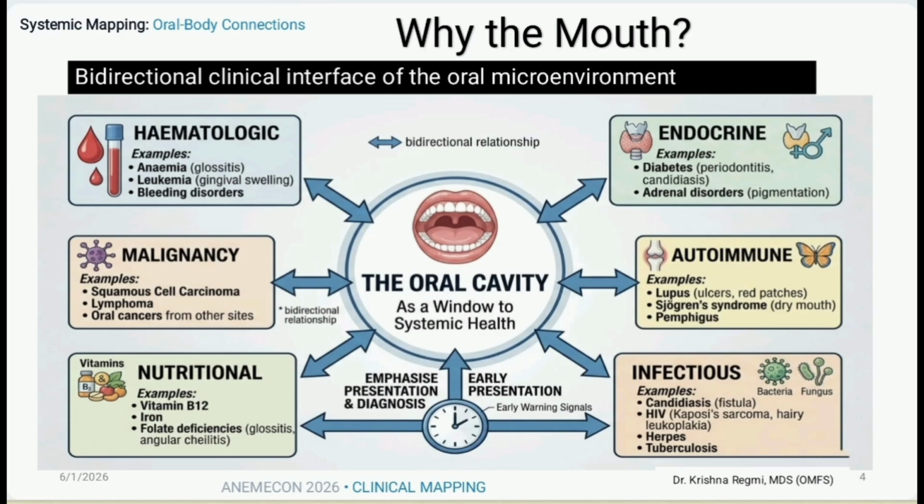So you have to know many details about the systemic conditions that show signs in the mouth, and dentists, oral surgeons, and any dental professionals would be the first to see and diagnose any systemic disease before it progresses to severe conditions. So do not neglect such lesions that can be diagnosed through oral manifestations.